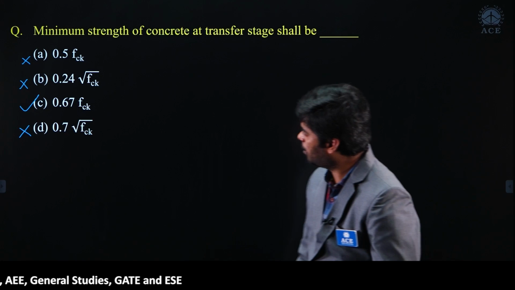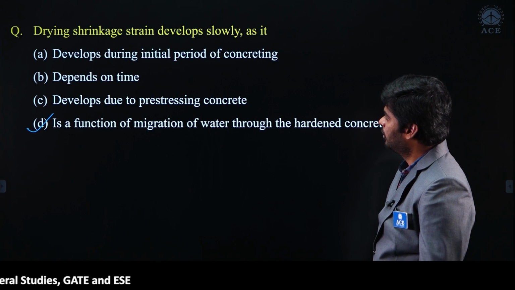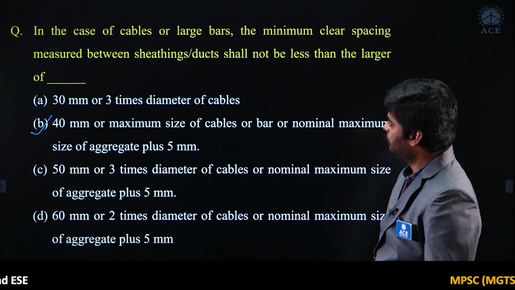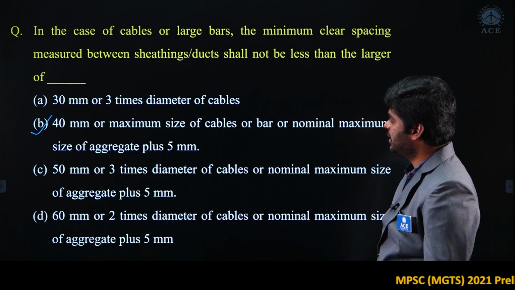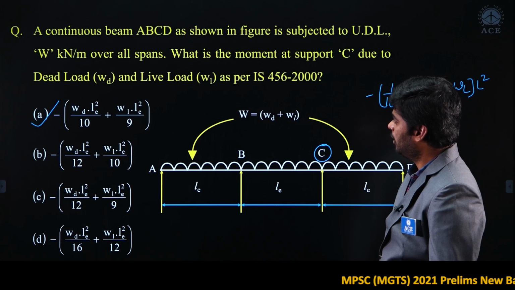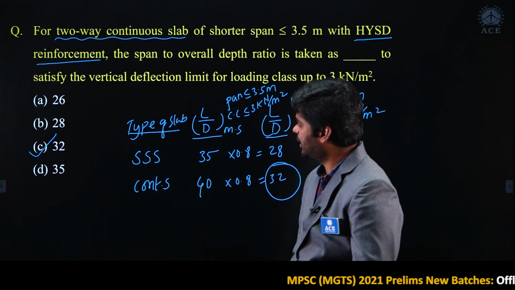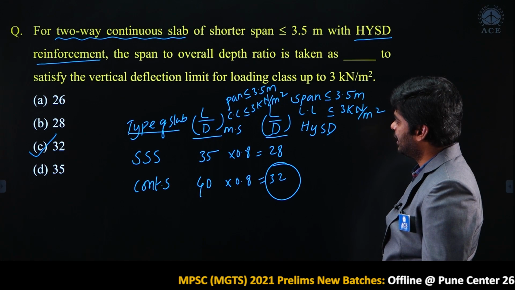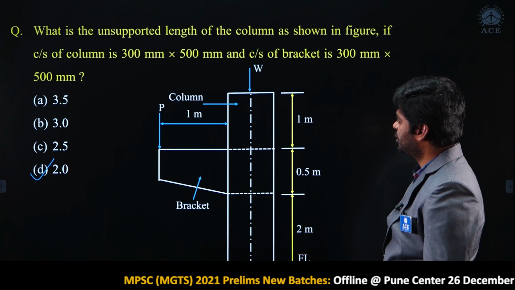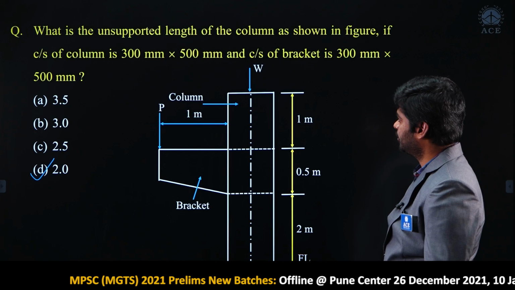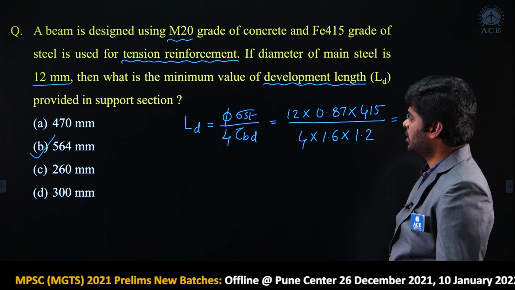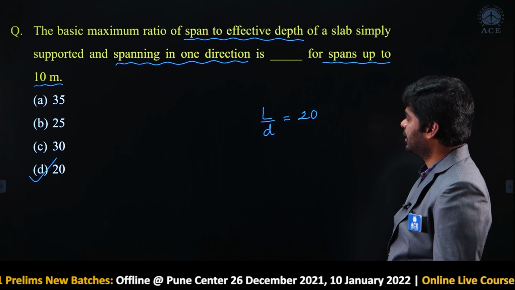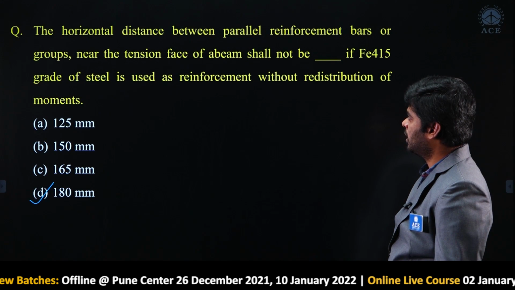Next question, option C is correct. For the next question, option D is correct. And for this question, option B is correct. For this question, option A is correct. For this question, option C is correct. For this question, option D is correct. For this question, option B is correct. For this question, option D is correct. For this question, option D is correct.